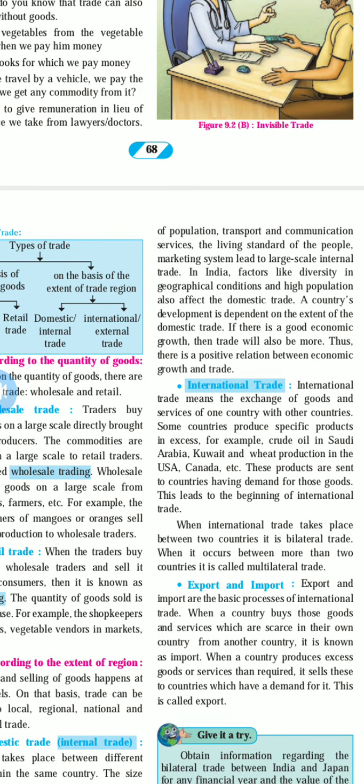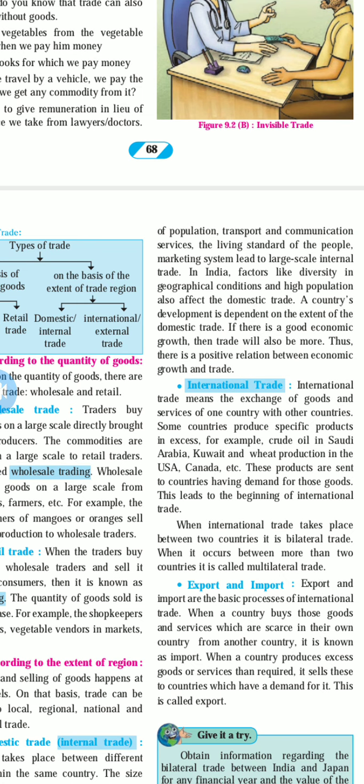International trade means the exchange of goods and services of one country with other countries. Some countries produce specific products in excess, for example, crude oil in Saudi Arabia and Kuwait, and wheat production in the USA, Canada, etc. These products are sent to countries having demand for those goods. This leads to the beginning of international trade. When international trade takes place between two countries, it is bilateral trade. When it occurs between more than two countries, it is called multilateral trade.